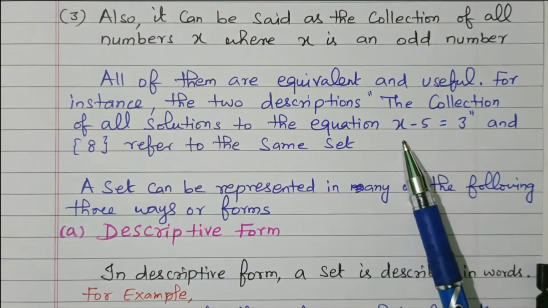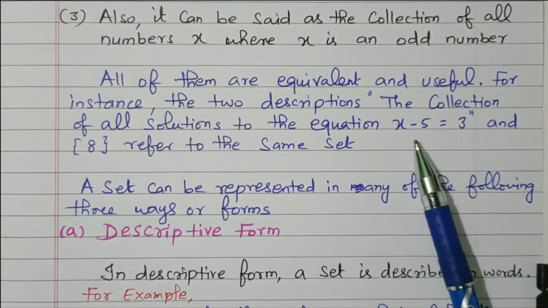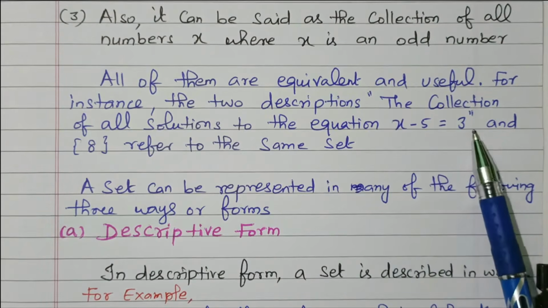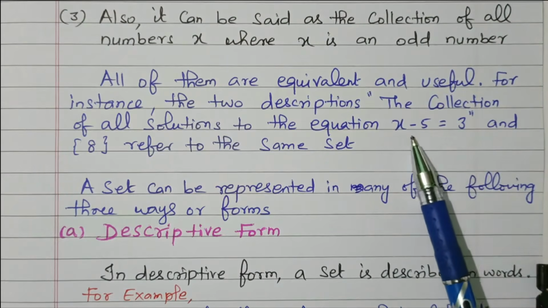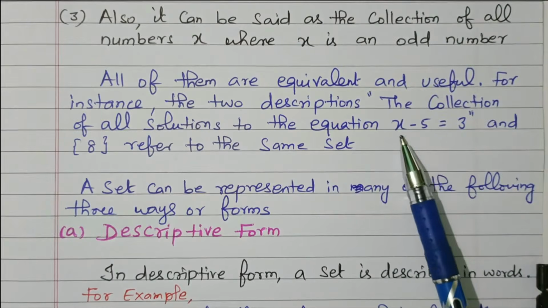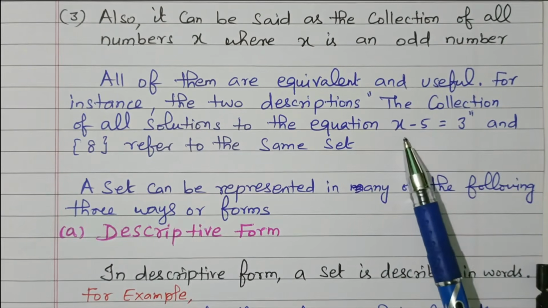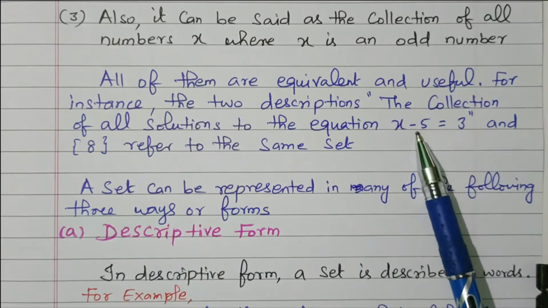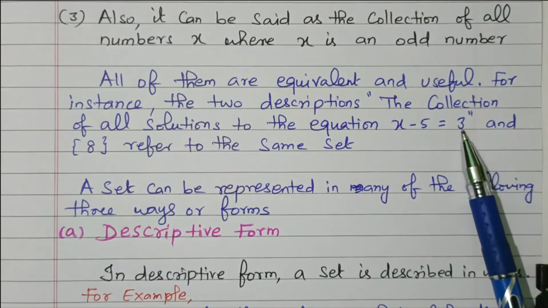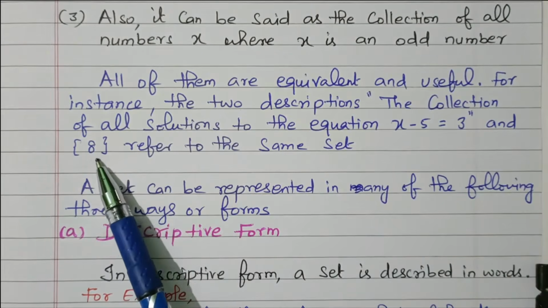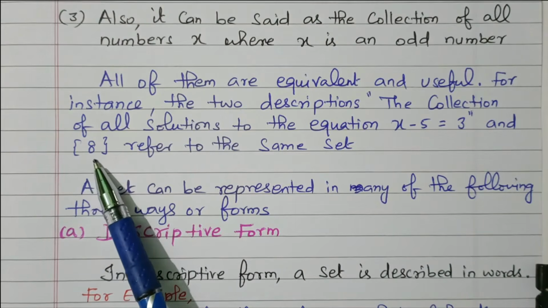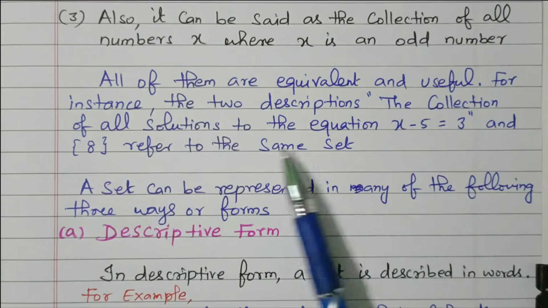What happened here? x minus 5 equal to 3 means we can bring the 5 to that side, so it becomes plus 5. 3 plus 5, 8. So x equal to 8. It is indirectly given. Or otherwise you can write the set of x as {8}. Like this also you can give. Right? So both are equal.